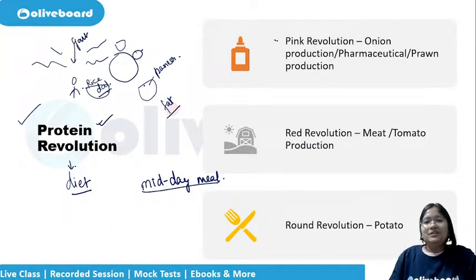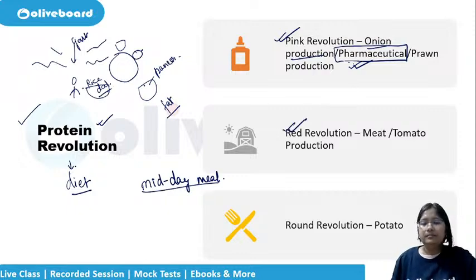Okay, coming to the pink revolution. Pink, that means onion production. Prawns are pink, so prawn production. And pharmaceutical products, this can be skipped if not noted. Red revolution, as the name indicates, red color: tomatoes and meat.